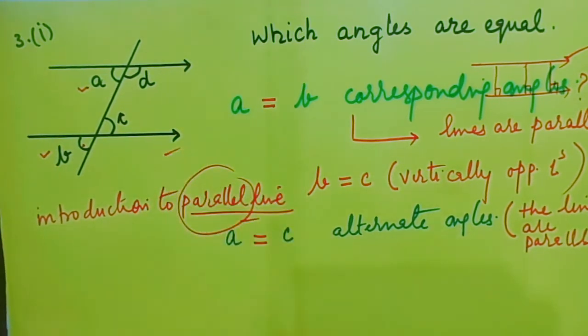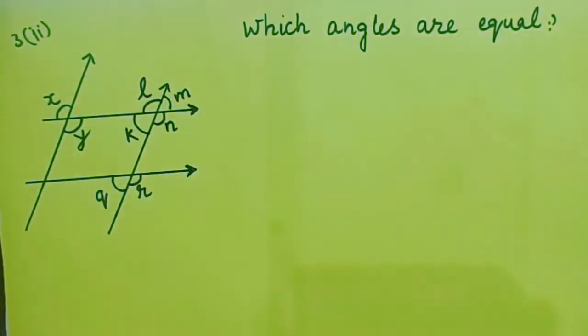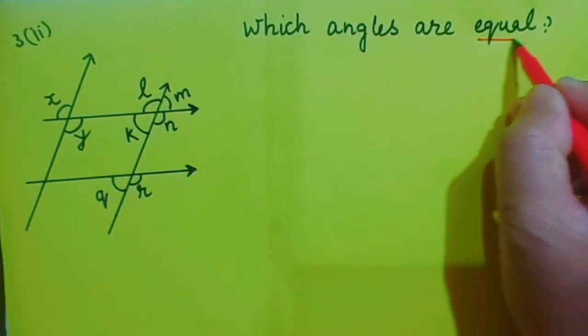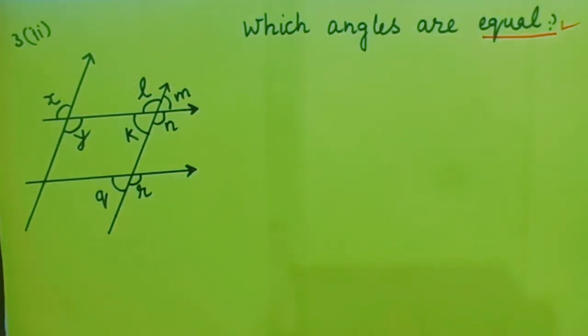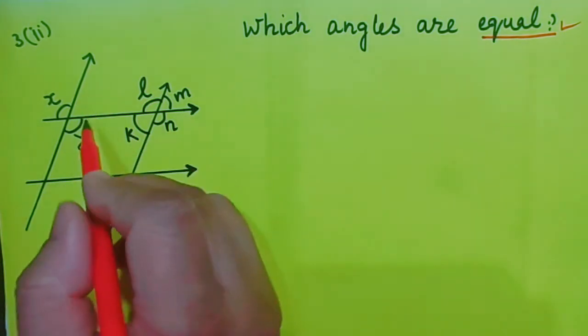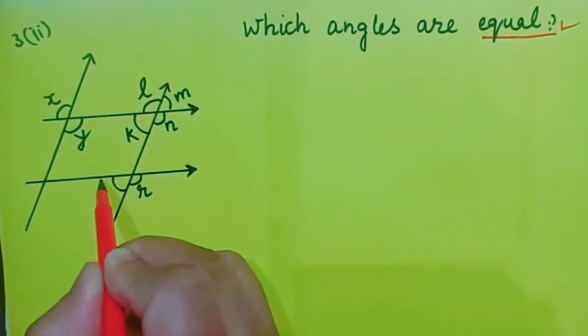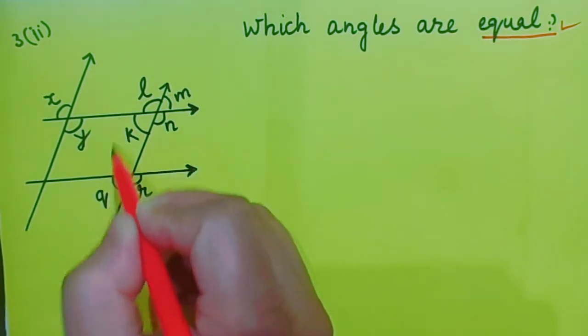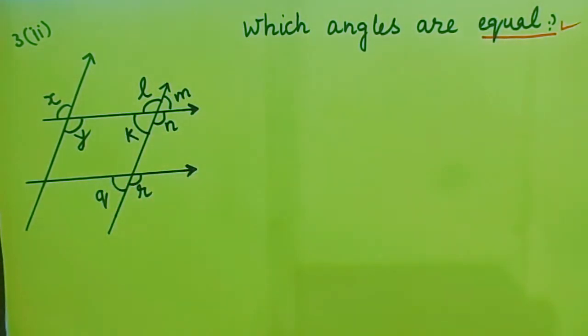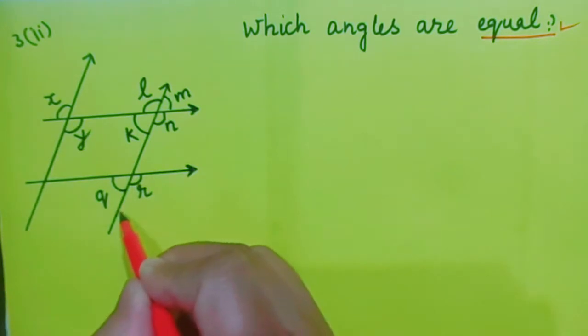Okay, let's move on to the next one. In this second portion, again they have asked you which of the angles are equal. Very good. Now, the most important thing to consider over here is that when you are considering these two parallel lines, please consider only one transversal.